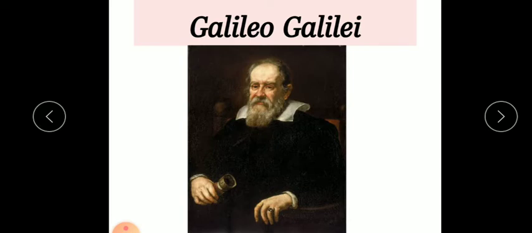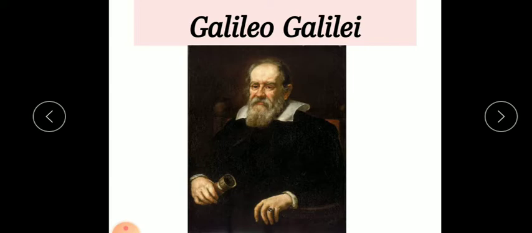Dear students, do you know the name of the scientist? Yes, Galileo Galilei. He was a famous scientist and he was very much interested in maths, physics, astronomy as well as in philosophy.